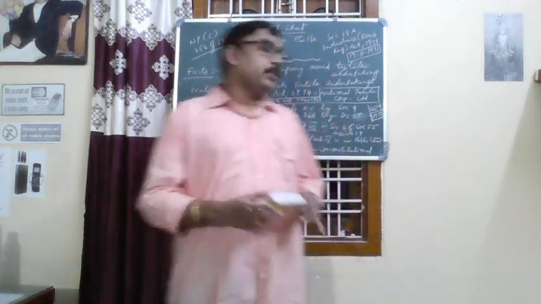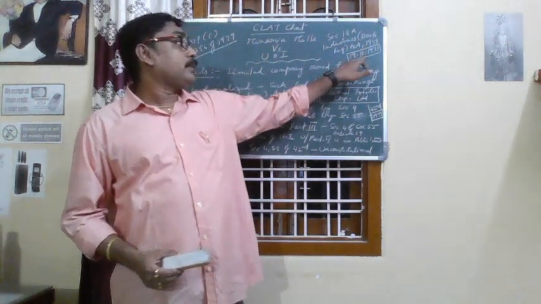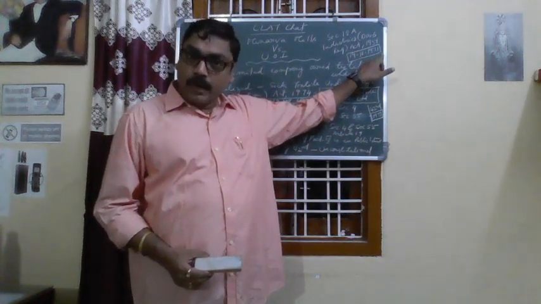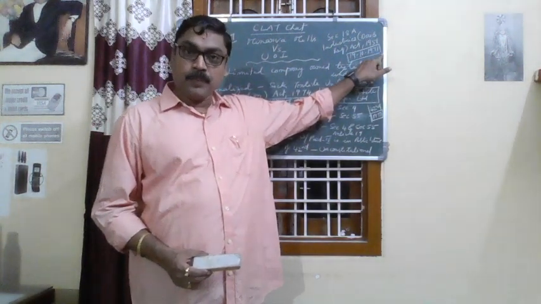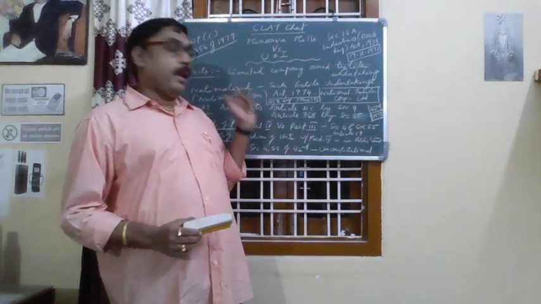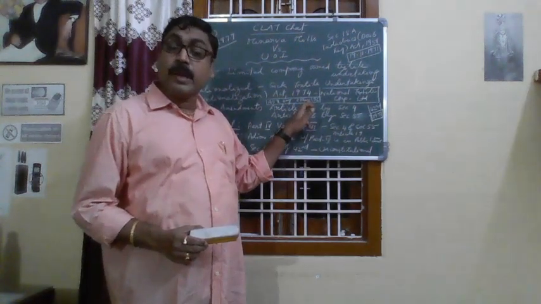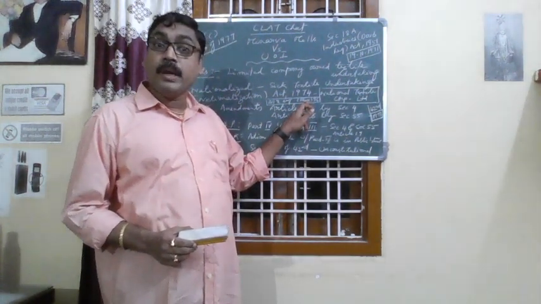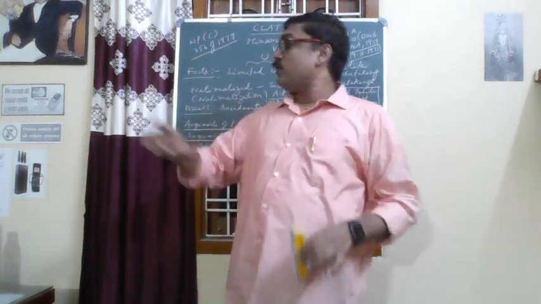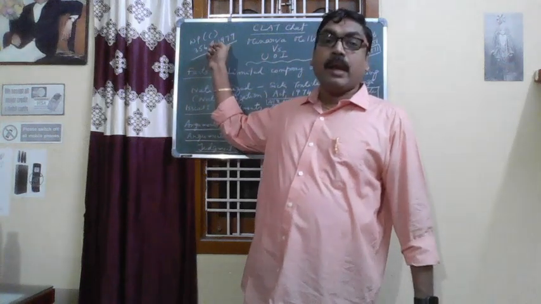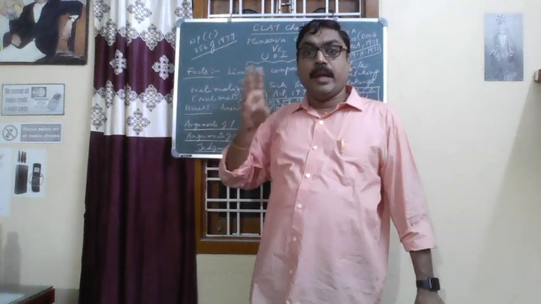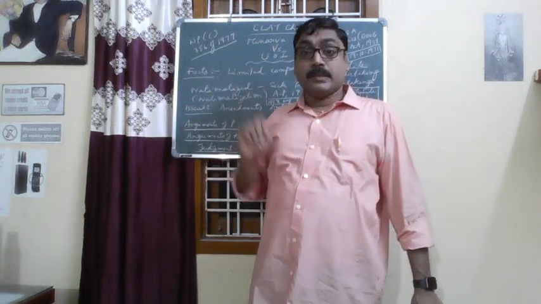The order passed by the Union of India is in 1971, the Sick Textiles Undertakings Nationalization Act came into force in 1974, but the writ petition was filed in 1977. See, three different dates in different years.